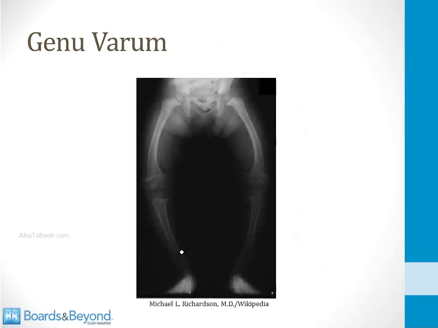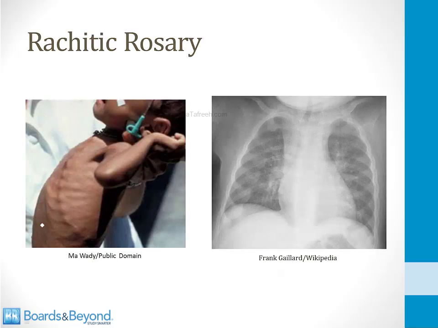And here is an example of the bowed legs of children with rickets called genu varum. Basically, the bones are weaker than normal and the child's weight presses down on them so they become bowed like this, a classic finding in cases of rickets. Your ribs meet cartilage in the front of your chest at a location called the costochondral joints or costochondral junction, and the ribs can become swollen at this point in children who have rickets, and this can lead to little bumps as seen in this child on the left side of the screen. You can also see the bumps here on this X-ray, and this is called a rachitic rosary. A rosary is a necklace with beads, and these look like beads on the rosary.